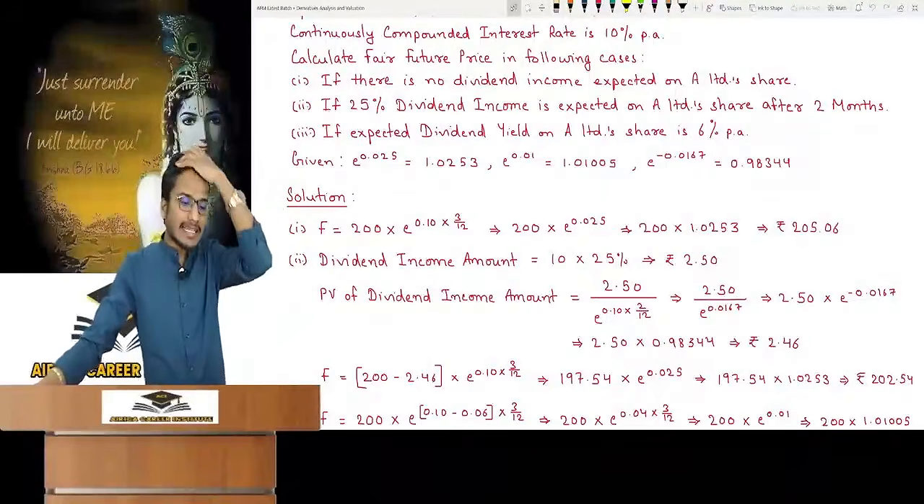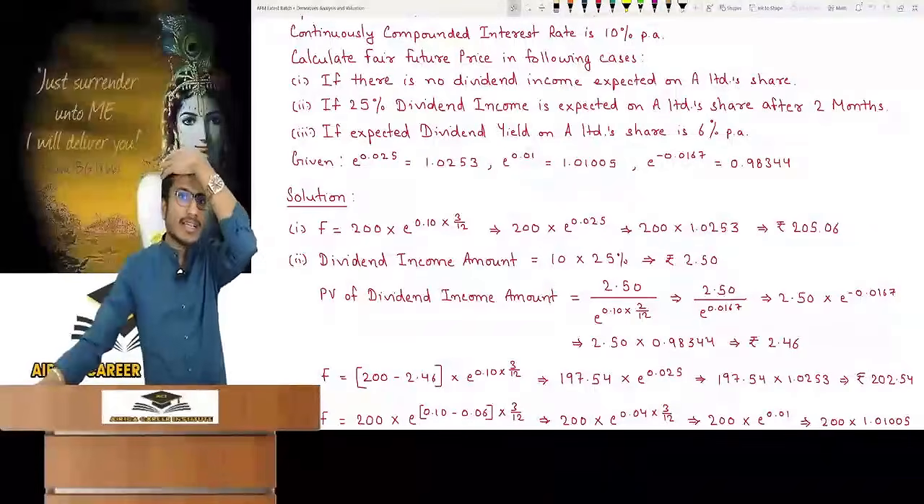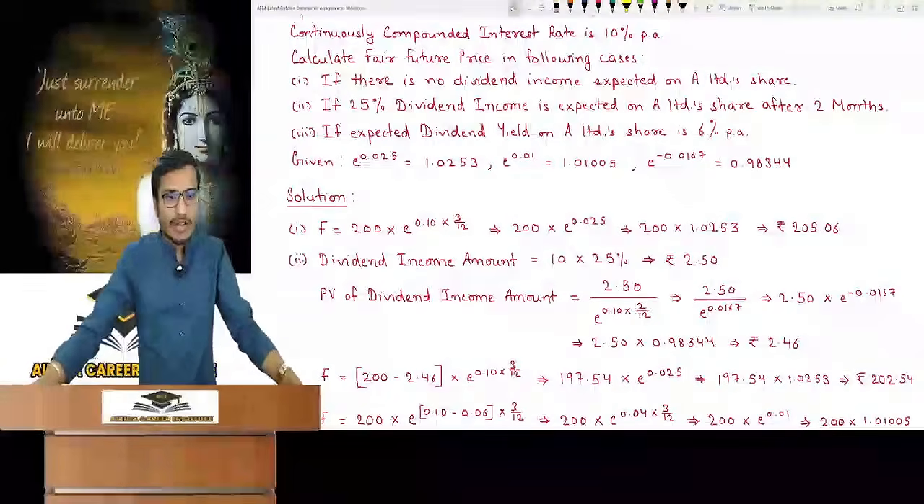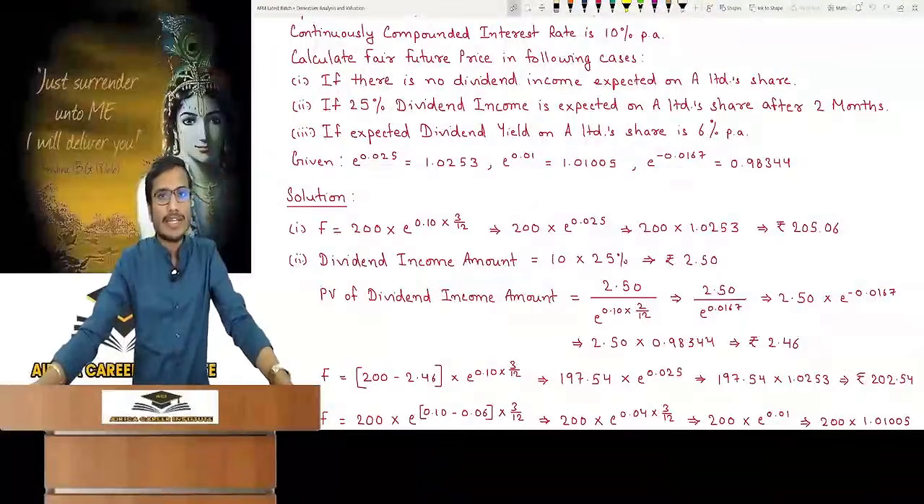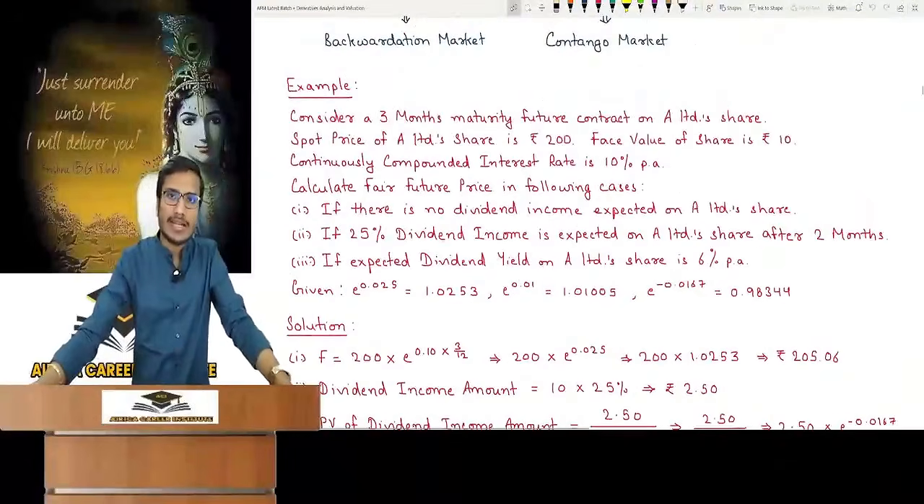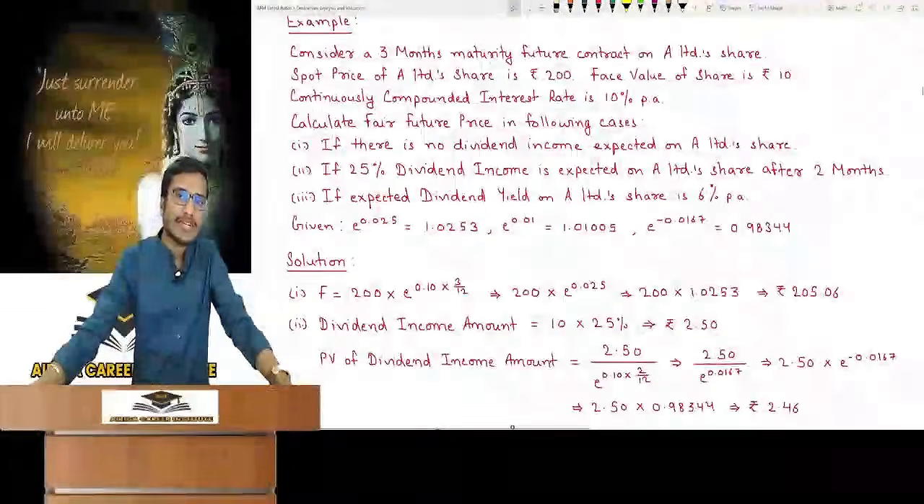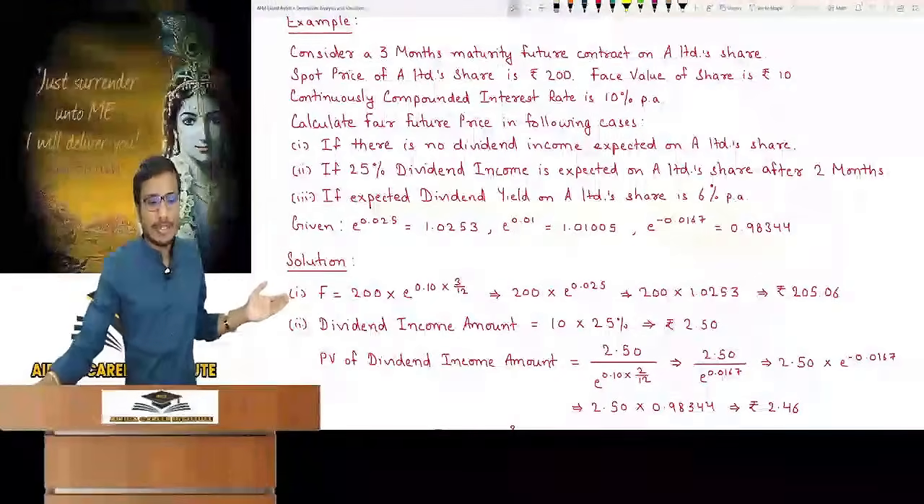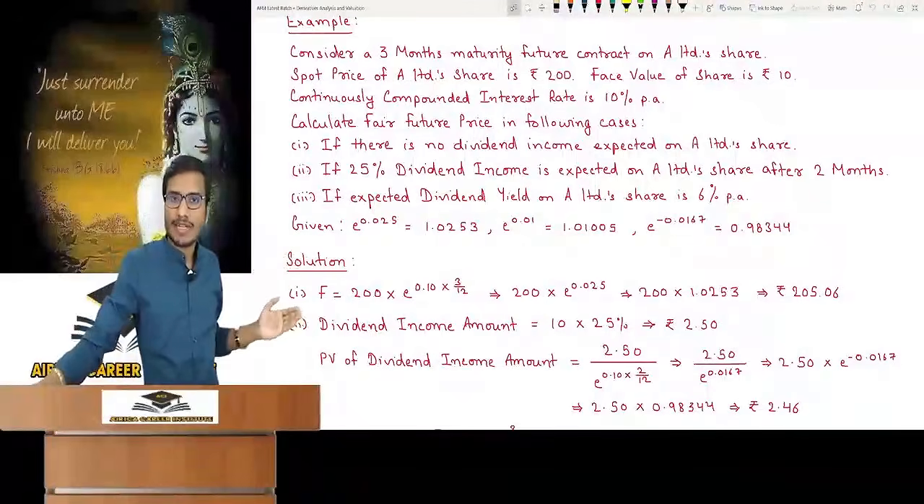How did you calculate the future price? Sir, the continuously compounded interest rate is given. Use the continuously compounded interest formula: spot into e to the power RT. Spot is 200 multiplied by e to the power, rate of interest is 10%, 0.10 into 10. Each value is given. You have to calculate.